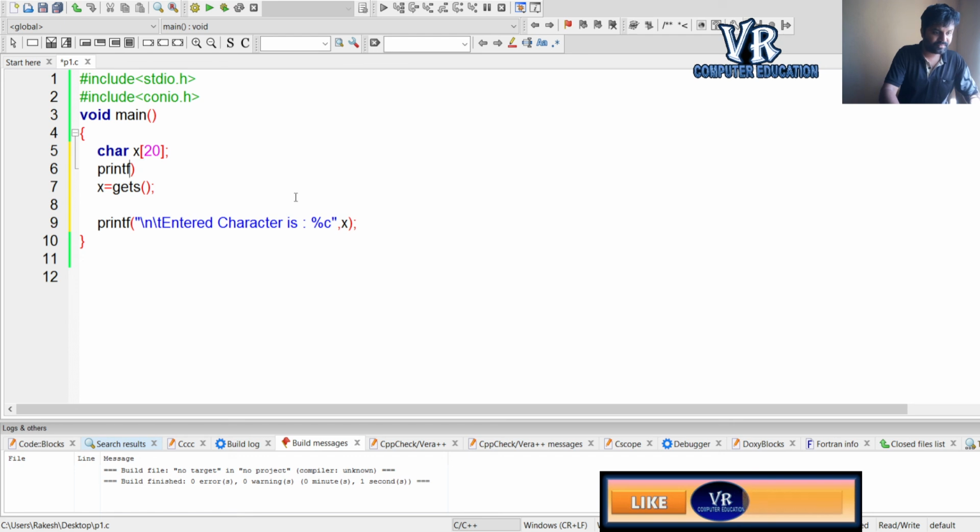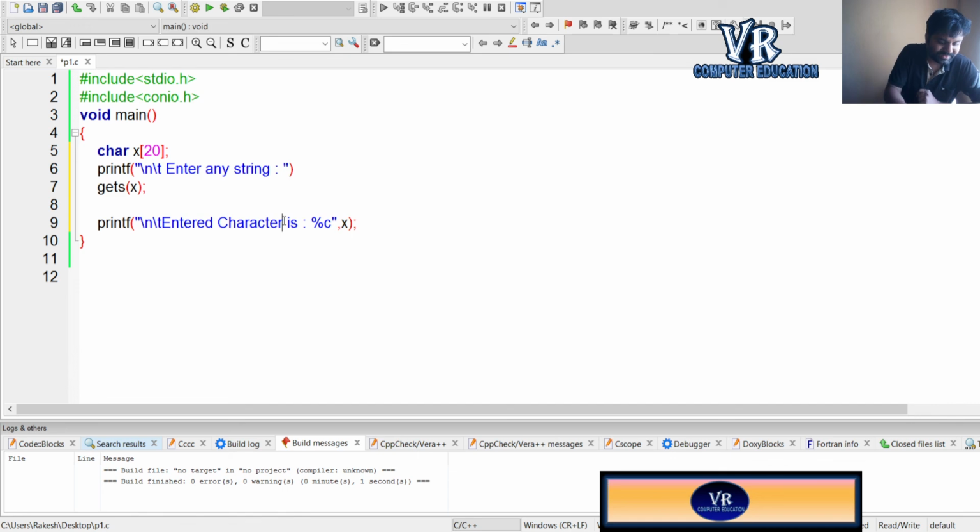I'll write printf "enter any string". Here it will store that string: gets x, it will store.